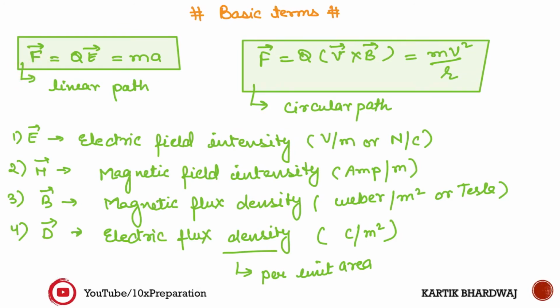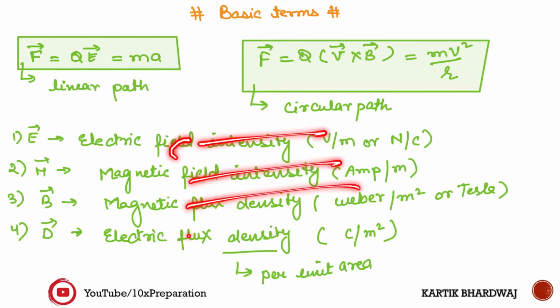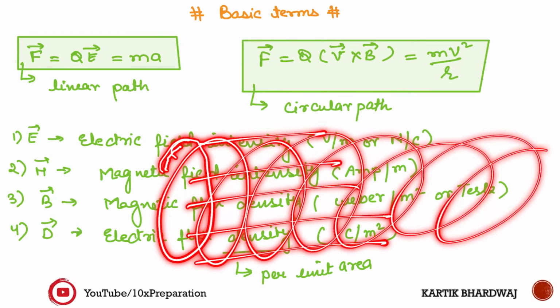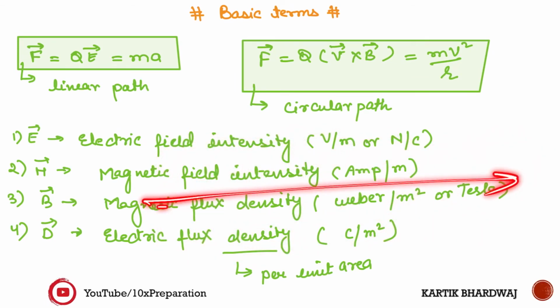I'm telling you all these things because these equations are the core equations. This will follow the linear path. Now what happens when a charge moving with some velocity is put into a magnetic field? Keep in mind that the charge having some velocity, when put in the magnetic field, will start to move in a helical motion along the z axis.